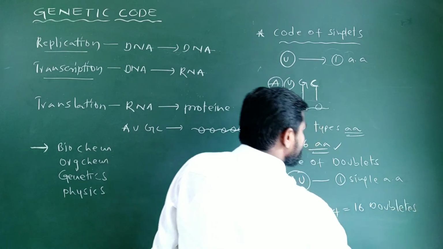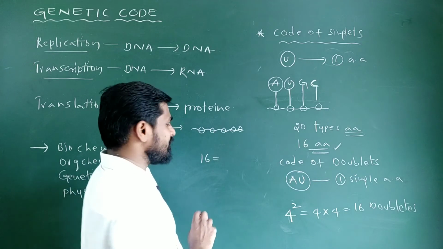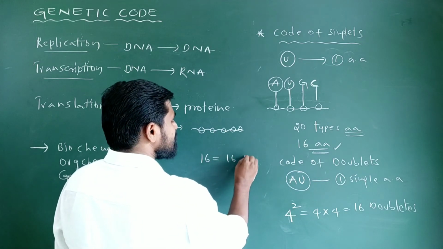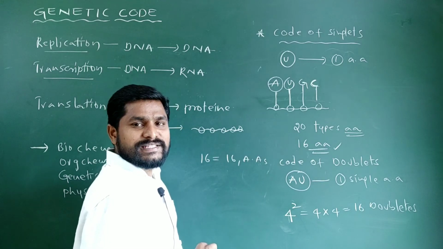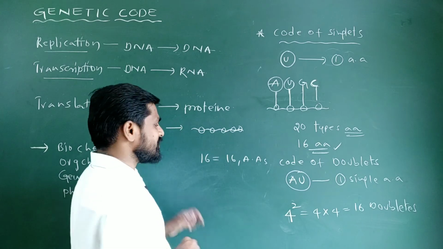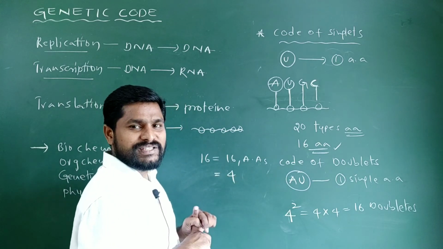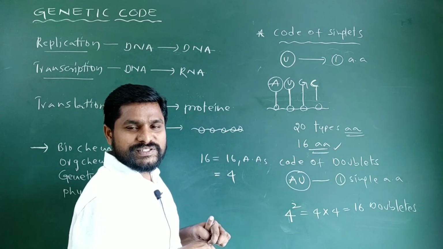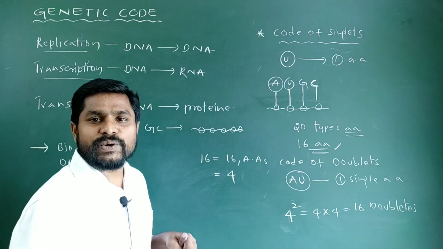When each of the 16 types of doublets codes for 1 amino acid, they would code for 16 types of amino acids. As a polypeptide chain is made up of 20 different types of amino acids, still 4 amino acids need to be coded by these doublet codons. Based on this ground, this code of doublets was also rejected.